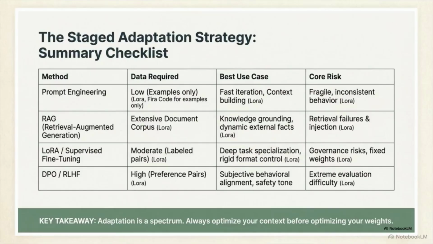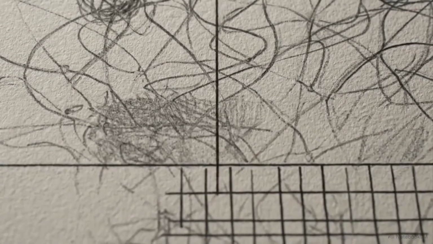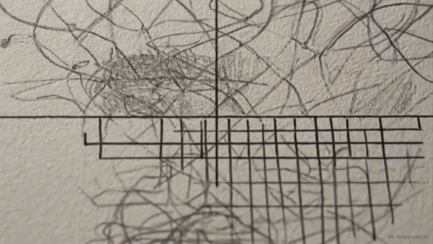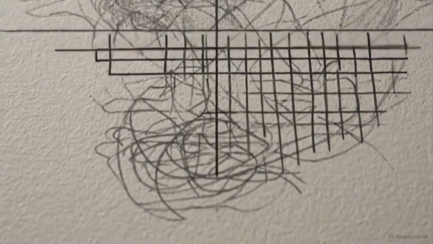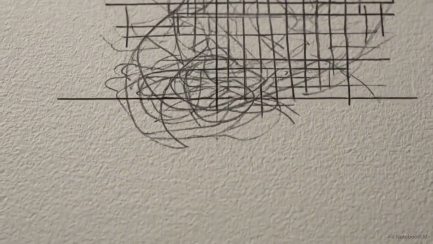This checklist summarizes the full spectrum of the adaptation strategy. You must continually match the specific failure to the correct method, balancing the exact data requirements against the core operational risks of prompting, RAG, or fine-tuning. Operational success depends on systematically applying the least invasive intervention required to turn general statistical potential into reliable, specialized execution.